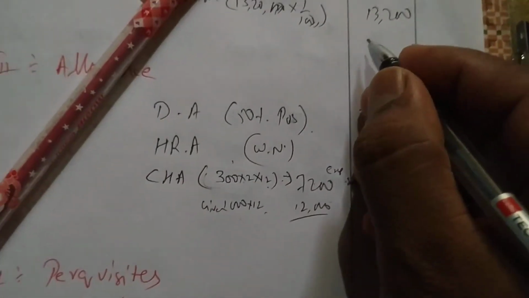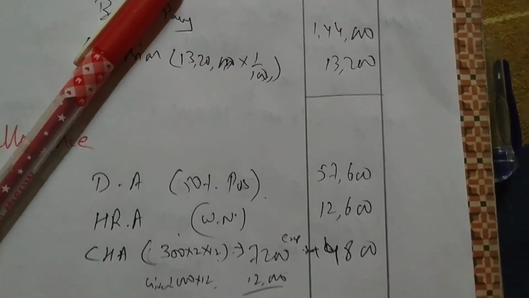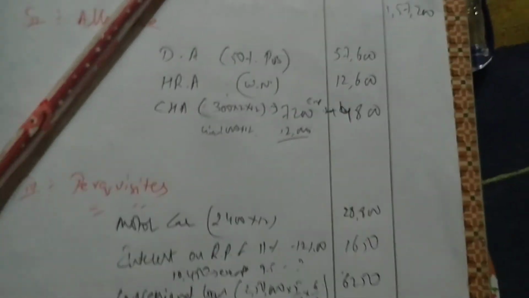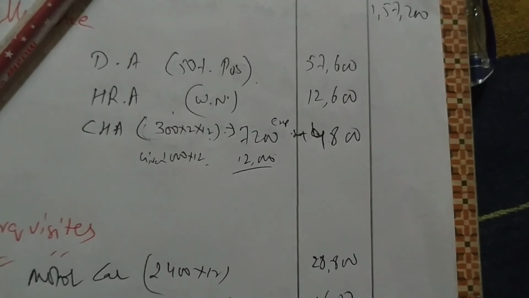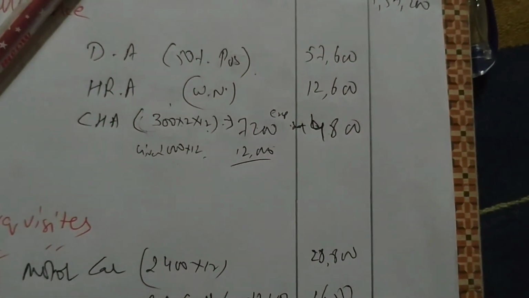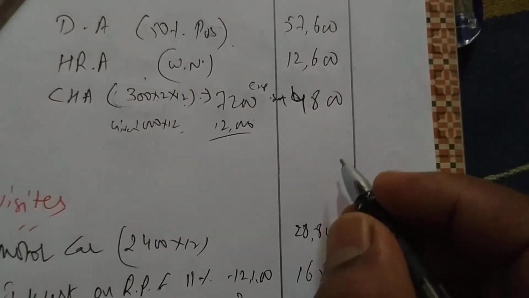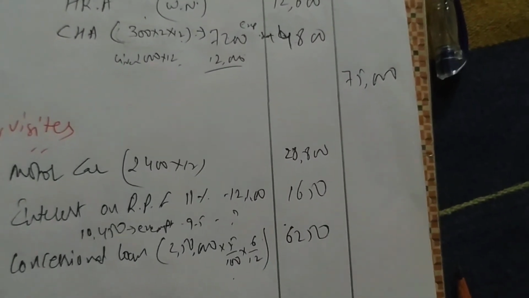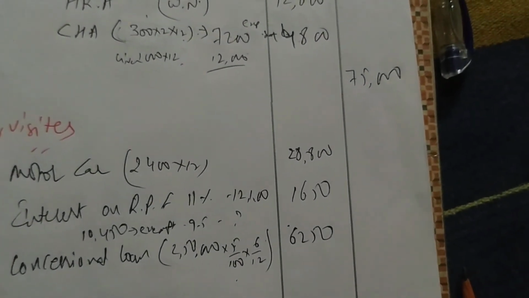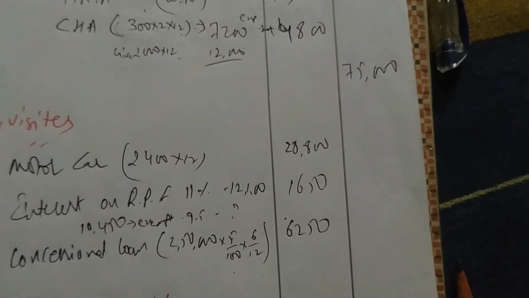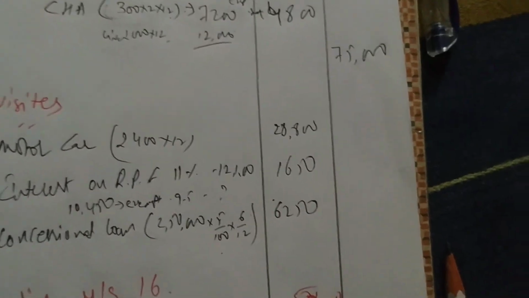Now we'll do the total. 1,44,000 plus 13,200 is salary. 57,600 plus 12,600 plus 4,800, 75,000 we are getting as allowances. Perquisites we are getting 28,800 plus 1,650 plus 6,250, 36,700.